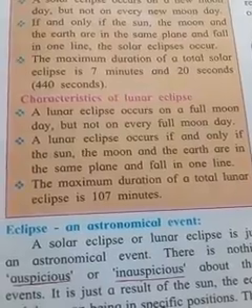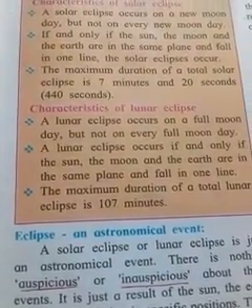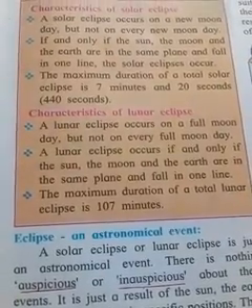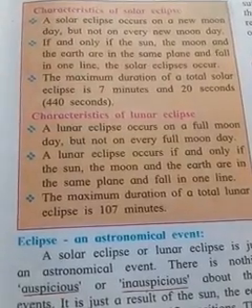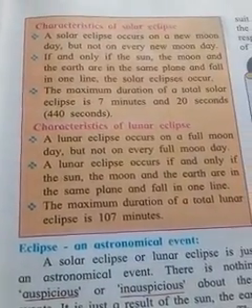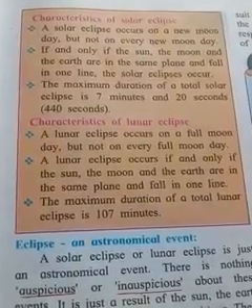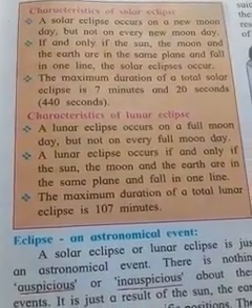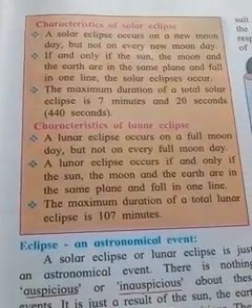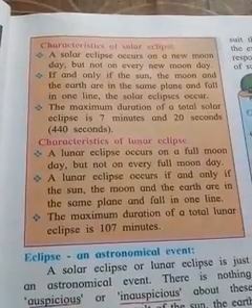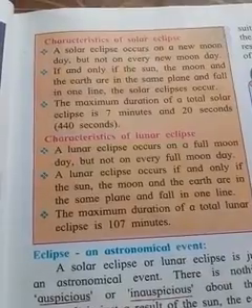The maximum duration of the total lunar eclipse is 107 minutes. That means the period of the total lunar eclipse is 107 minutes. And what is the duration of the total solar eclipse? 7 minutes and 20 seconds, that means 440 seconds. You understand the characteristics of the solar eclipse and the lunar eclipse.